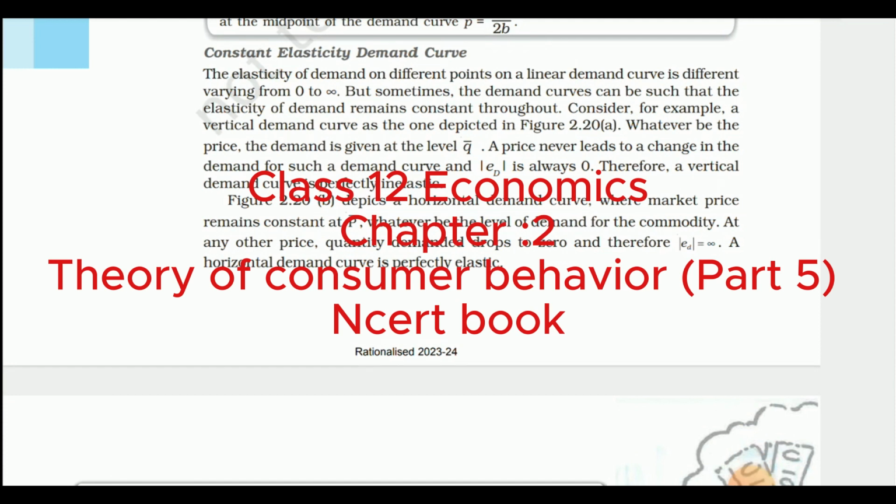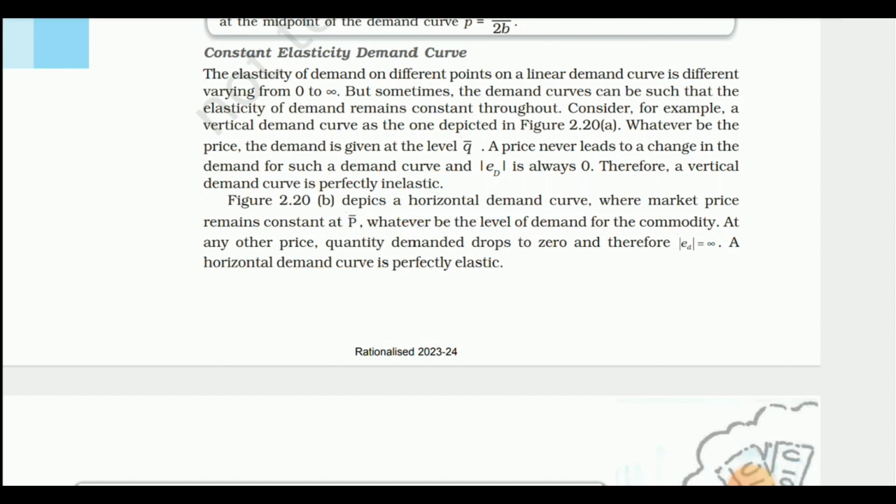Today we will continue our second chapter. Today's topic is constant elasticity demand curve. The elasticity of demand on different points on a linear demand curve is different, varying from 0 to infinity. But sometimes the demand curve can be such that the elasticity of demand remains constant throughout.